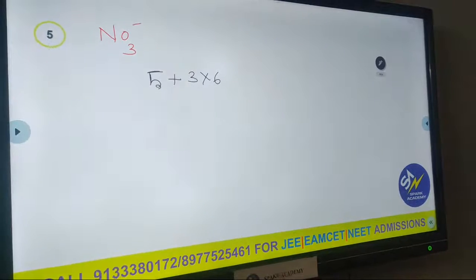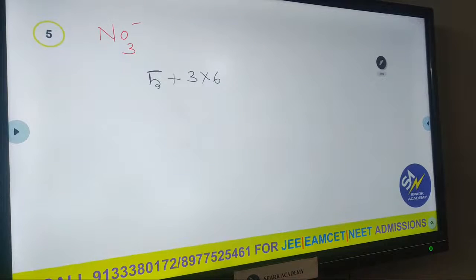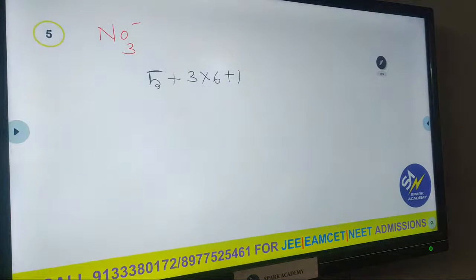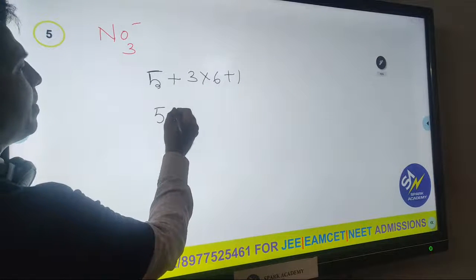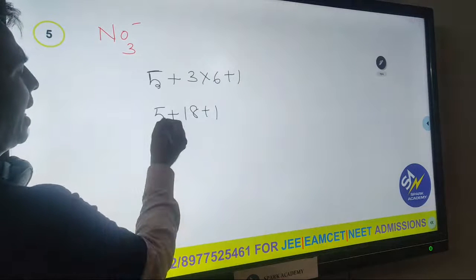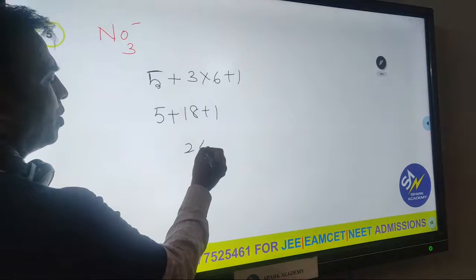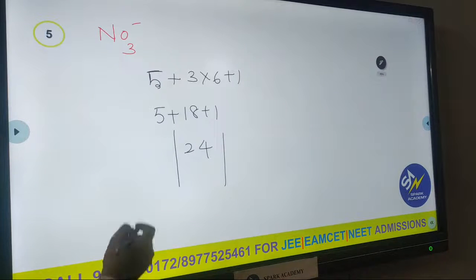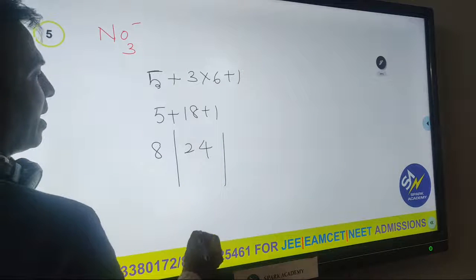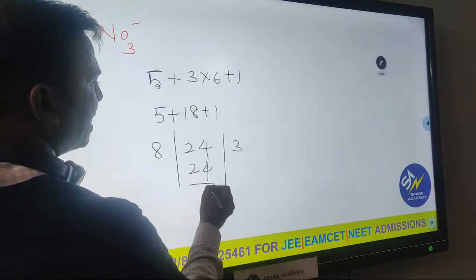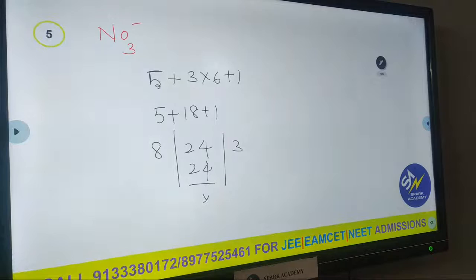So here minus means we have to add or remove electrons. Add how many electrons? 1, because the number is 1 only. Then 5 plus 18 plus 1 is 24. So 24 means which number do we have to take now? 8. 24 divided by 8 is 3. So what is the hybridization here? Yes, hybridization here is SP2.